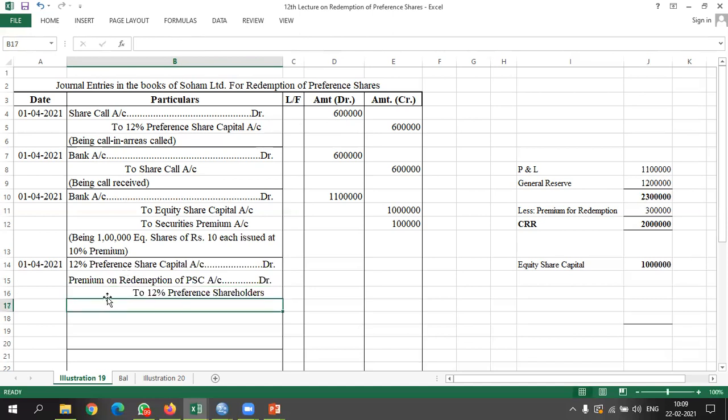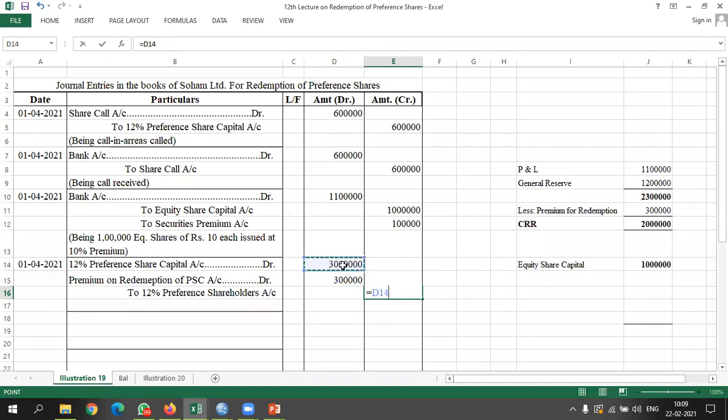Okay, so we have to redeem total liability of, or we have to transfer total liability of 30 lakhs and premium of 3 lakhs. So total we have to pay 33 lakhs to the preferential holder.